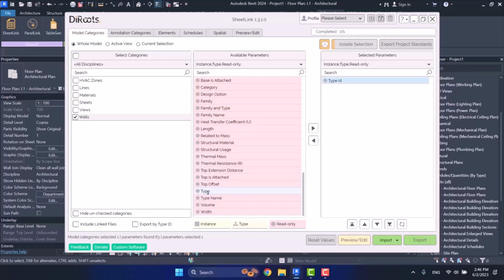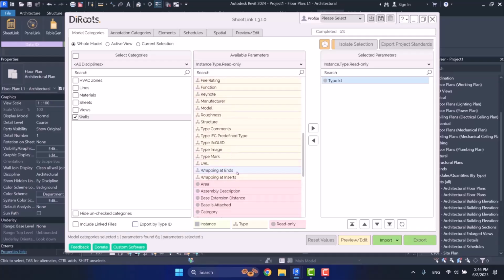So I don't choose export by type ID anymore. I will choose it from among the parameters. Now let's choose another thing here as well. For example, we choose family and type here. Exactly that which, if you choose export by type ID, it gives it to you.